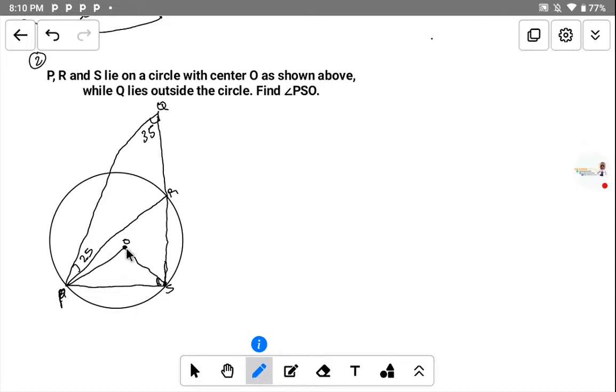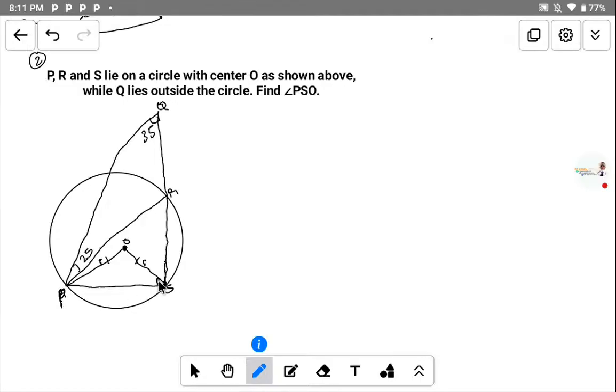Now we're told to find this angle. If you look at this angle here, the line we have here, this is the center of a circle. And a line that goes from the center of a circle to any point on the circumference is a radius. So this place is a radius. This is almost similar to what we did in our previous question, question 1. This is also a radius, so it means that this line and this line are equal. This side here and this side here are equal. So the triangle we have here is isosceles, where the base angle S here is equal to the angle P here. They should be equal.